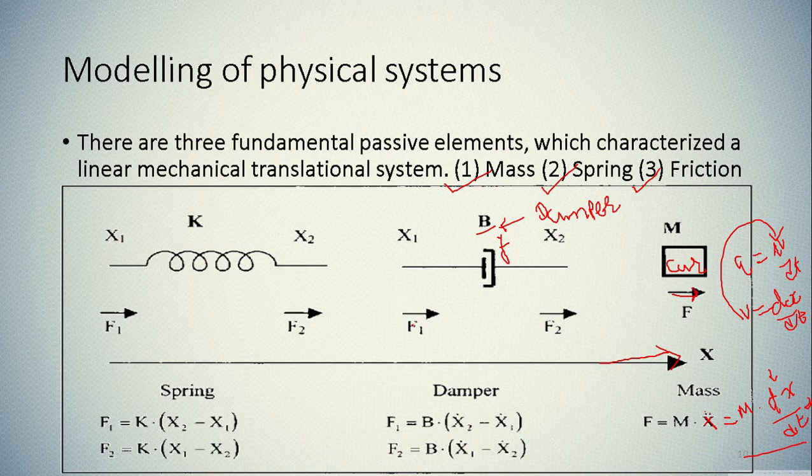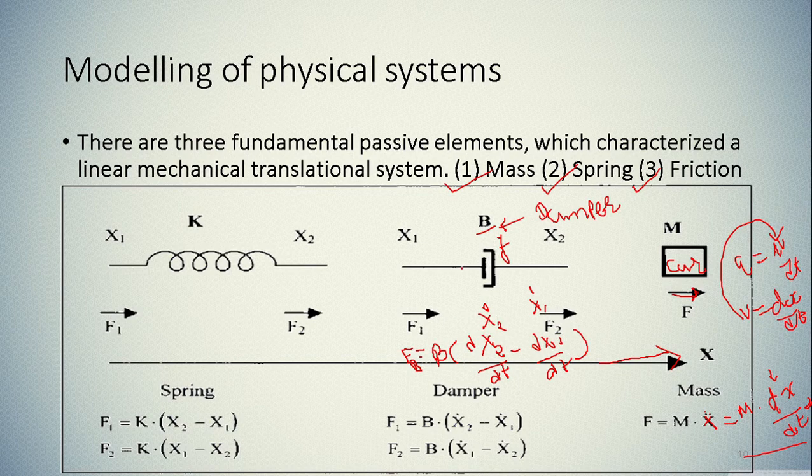So whenever you apply force F1 at this terminal and F2 at this terminal, and you want to find the total force F, then the total force F is equal to B multiplied by dx2 by dt minus dx1 by dt, that is the total force F due to damper B. Okay, here you can see the same thing: dx2 by dt can be represented as x2 dot, and this can be represented as x1 dot.